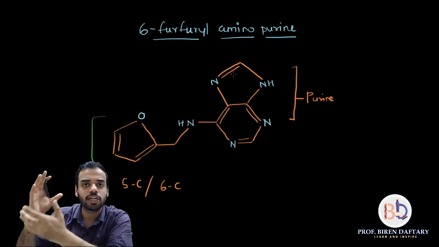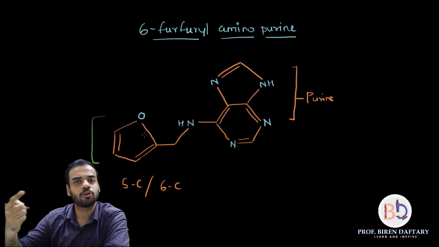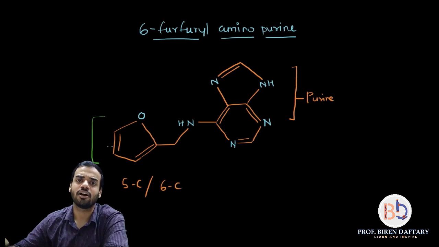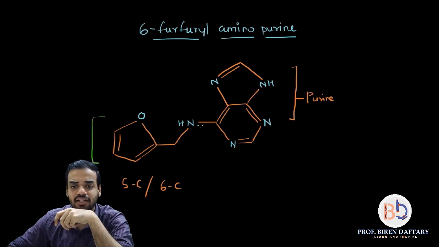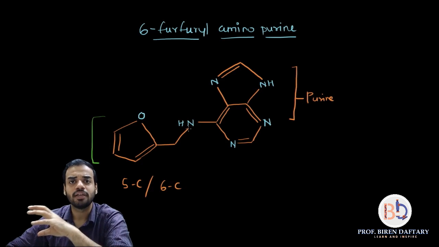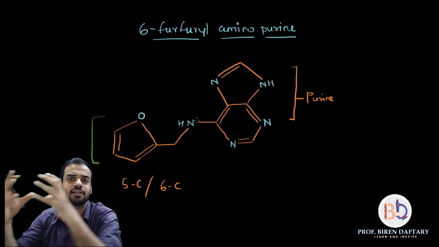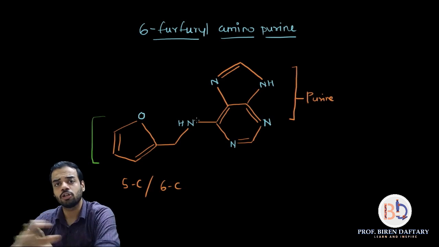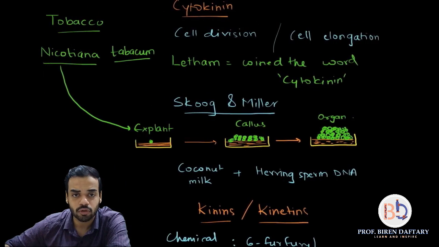As I told you, the purine part of the structure remains the same, only this ring will be either 5 carbon or 6 carbon depending upon the type of cytokinin. So that is called 6-benzyl adenine, or it is also called 6-benzyl aminopurine. Is this clear? Remember that the aliphatic chain with NH or amino group is connecting two parts. One part is an aromatic ring having 5 or 6 carbon, and the other part is a purine. This is important for all the students who are giving NEET. All the non-NEET students don't need to remember this structure. All right, so we will go back to our original topic.